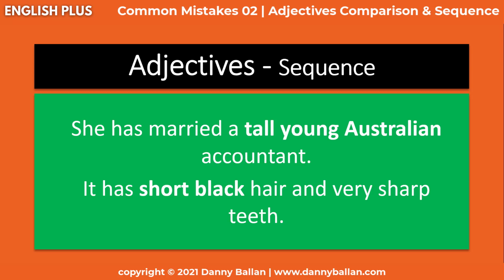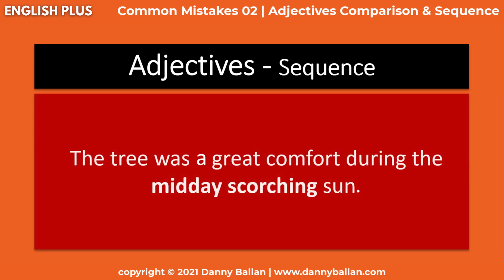So let's move on to talk about another example. The tree was a great comfort during the midday scorching sun. What's wrong with that? Here, a noun used as an adjective like midday. Here we said a tree was a great comfort during the midday scorching sun. Midday is a noun, but we use it as an adjective. When we do this, a noun used as an adjective like midday, it goes immediately before the noun. And in this case, is the sun.